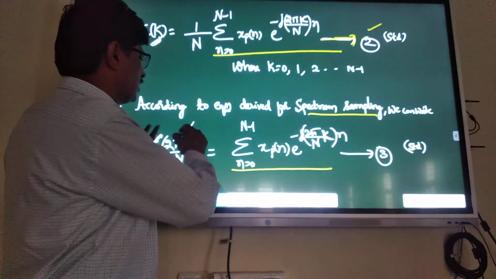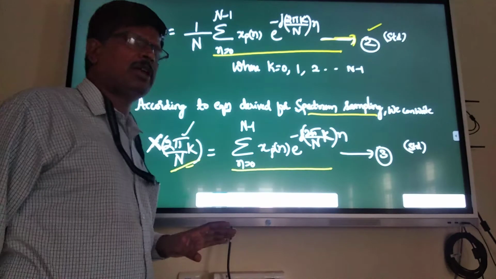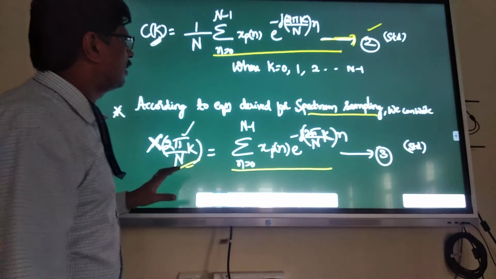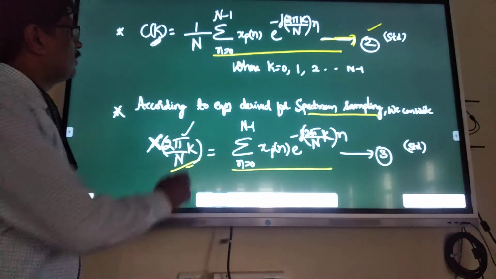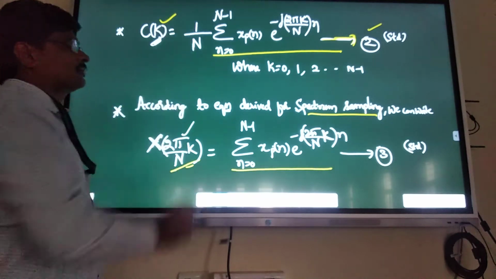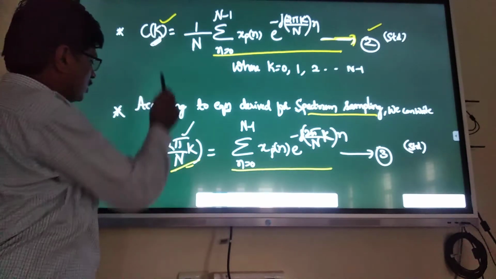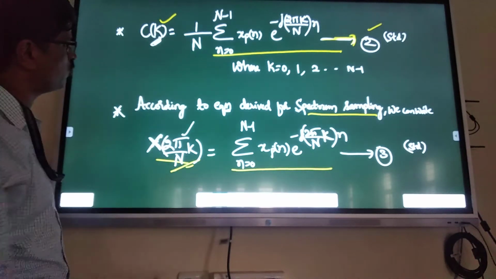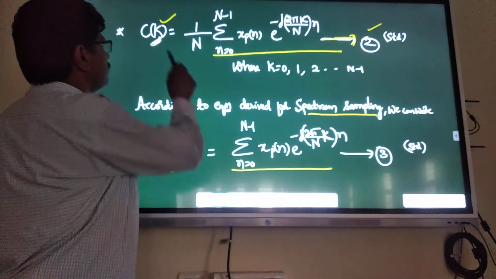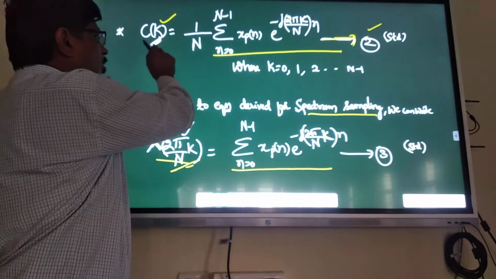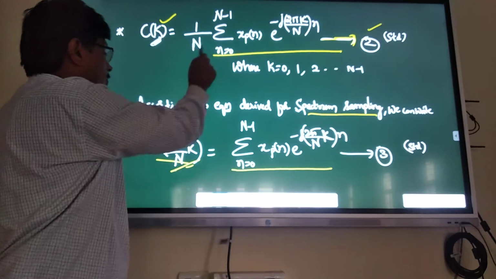These are the frequency domain samples for the signals. Let me write this for c of k. Let me explain the Fourier coefficients in terms of the frequency samples. See these equations: the Fourier coefficient c of k is nothing but 1 by n.